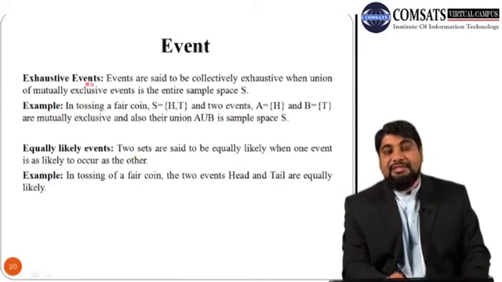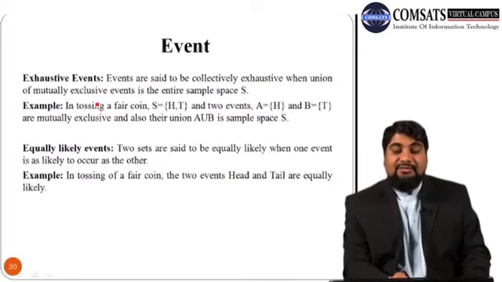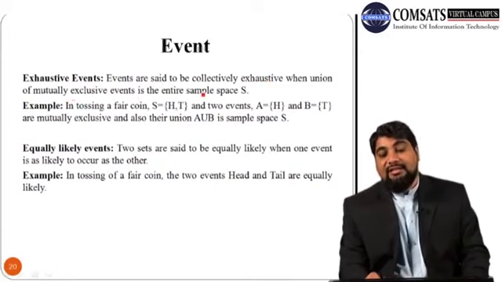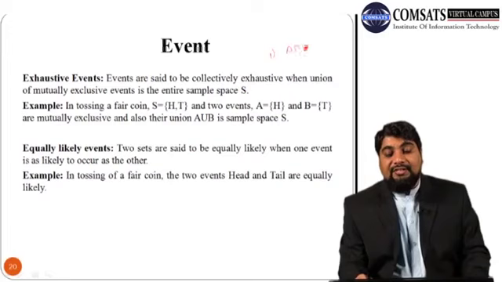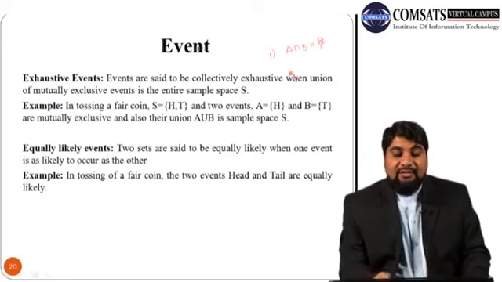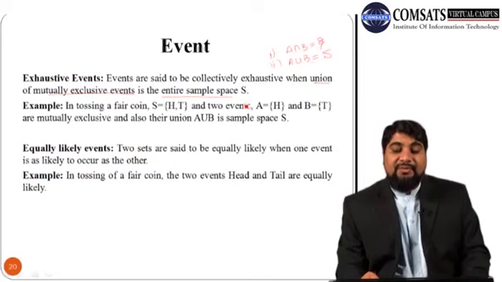Next we have the exhaustive events. Events are said to be collectively exhaustive when the union of mutually exclusive events is the entire sample space. So events will be exhaustive when they satisfy two conditions. Number 1, their intersection is empty, which means they are mutually exclusive events. The second condition is that if we take the union, it gives us the entire sample space.